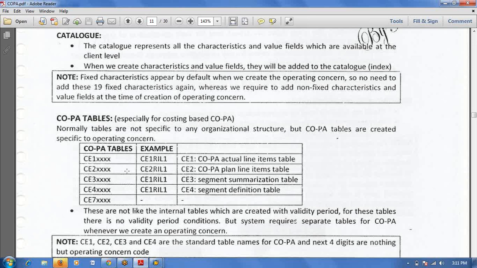So how generally do companies maintain their plan? Both revenue as well as expense? Generally they maintain only revenue and quantity. No. If they maintain only revenue, what is the use? There is no cost, which means there is no gross profit and net profit. So they will maintain both revenue as well as expense. Yes.